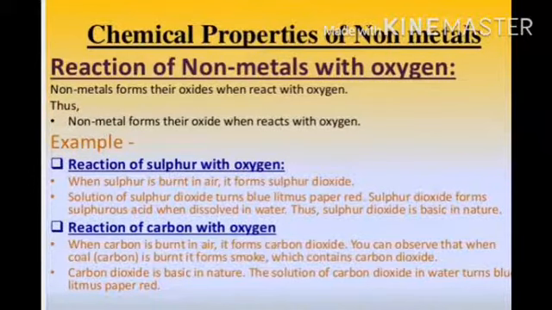Now reaction of carbon with oxygen. When carbon is burnt in air, it forms carbon dioxide. You can observe that when coal is burnt, it forms smoke which contains carbon dioxide. Carbon dioxide is acidic in nature. The solution of carbon dioxide in water turns blue litmus paper red.